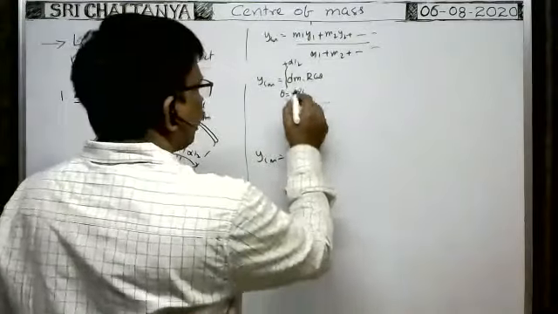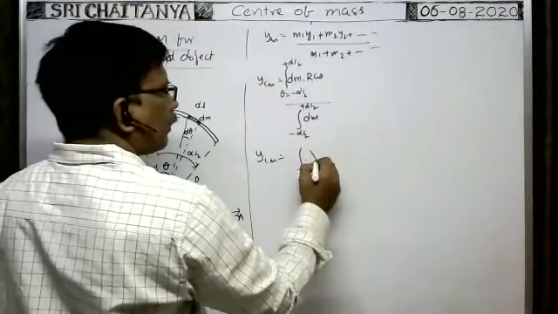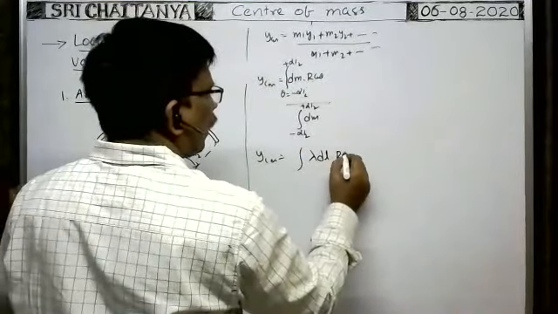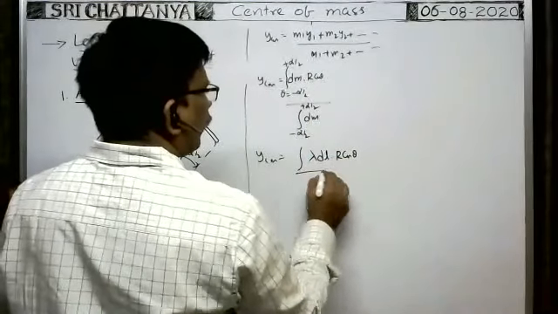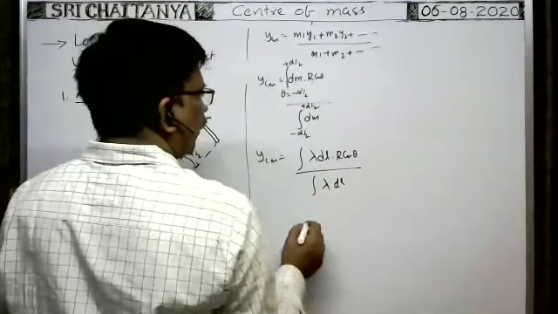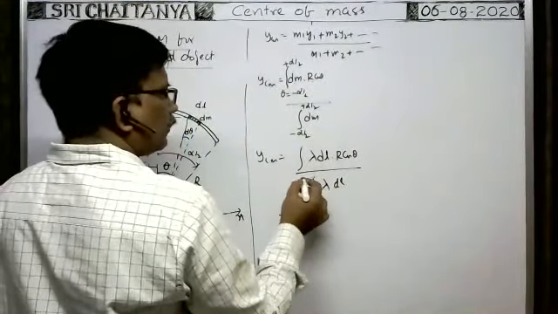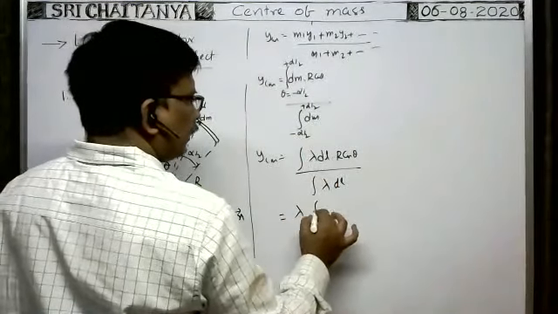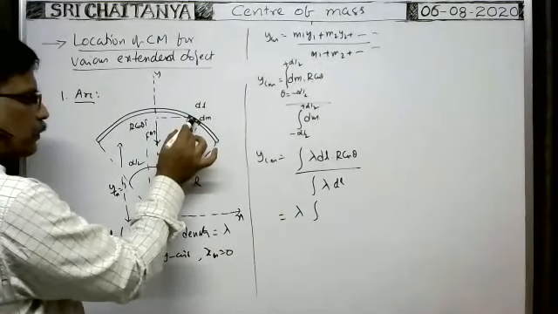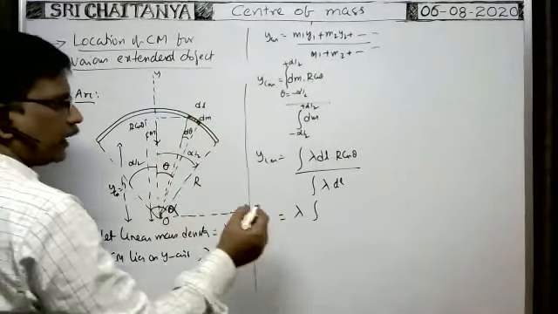Right. Here, what is the mass of the element? Mass of the element means linear mass density lambda into the length of the element, dm. It is the mass of the element into r cos theta. By dm we mean linear mass density into the length of the element. Of course, limits we have to write. Lambda is constant, you can write it outside. Lambda integral. dl is the length of the arc which subtends the angle d theta at the center. That's why d theta equals dl by r, we can write now.